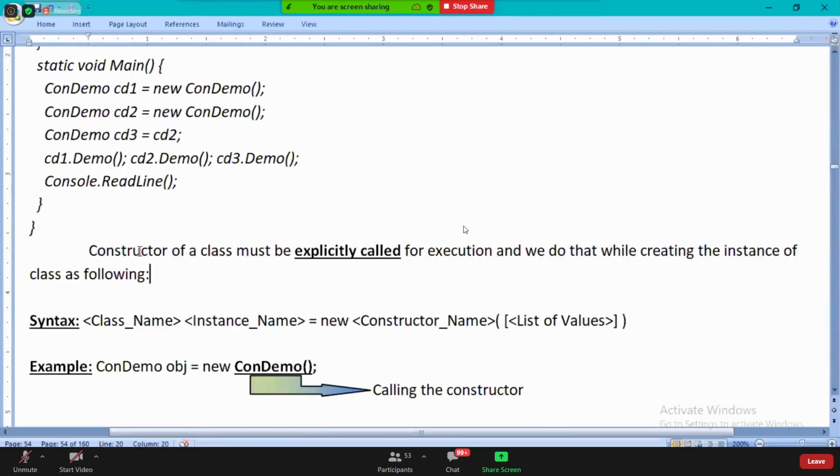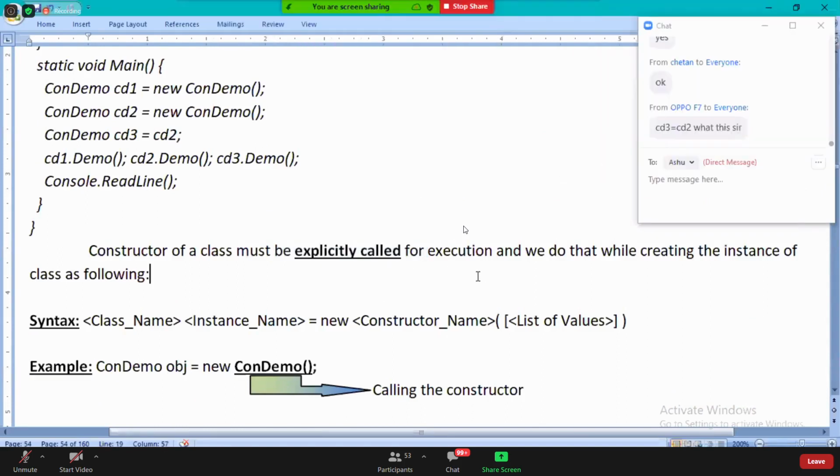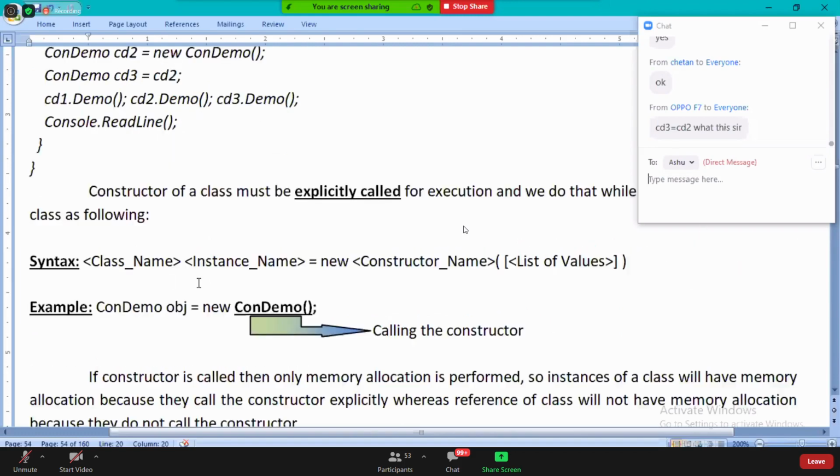What is the first point? Constructor of a class must be explicitly called for execution. And we do that while creating the instance of the class.